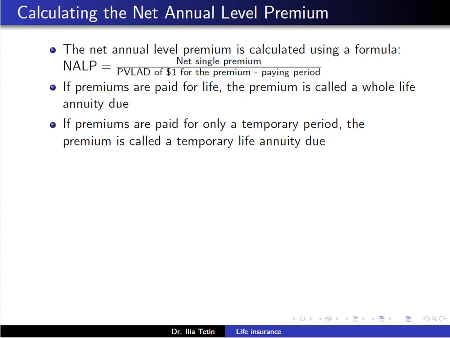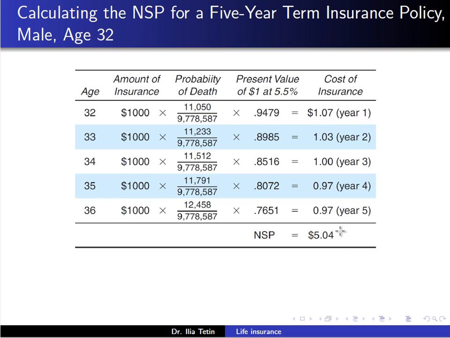So what we have just calculated is the present value of a 5-year temporary life annuity due of $1 at age 32, which is 4.51. If the NSP of this value, 5.04, is divided by our calculated value 4.51, the net annual level premium is $1.12.